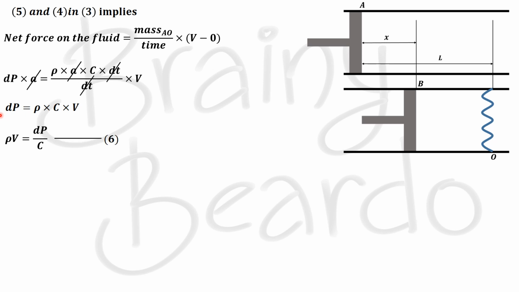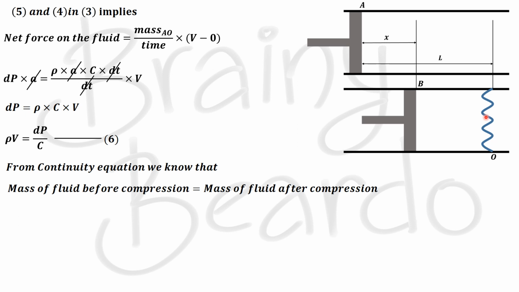Now we know from the continuity equation that mass can neither be created nor be destroyed. Which means the mass of the fluid before compression should be equal to the mass of the fluid after compression, right? So the mass of the fluid before compression is the mass between AO, and the mass of the fluid after compression is between BO, right? Now let us call this equation number 7.